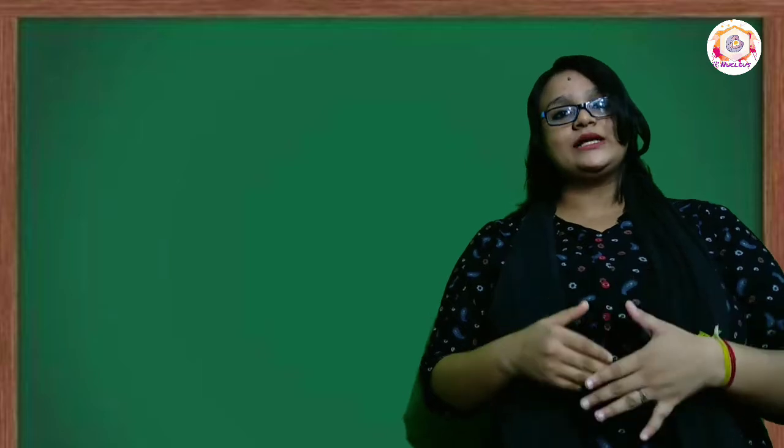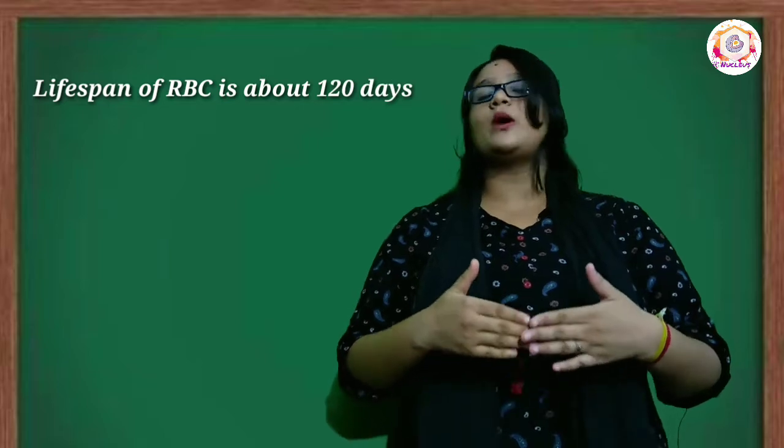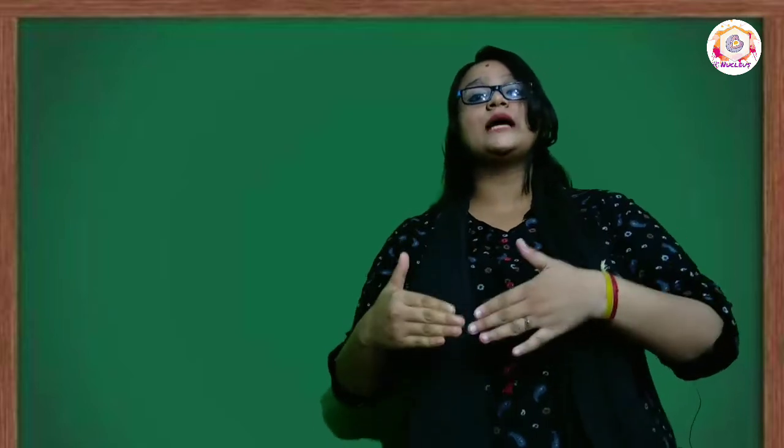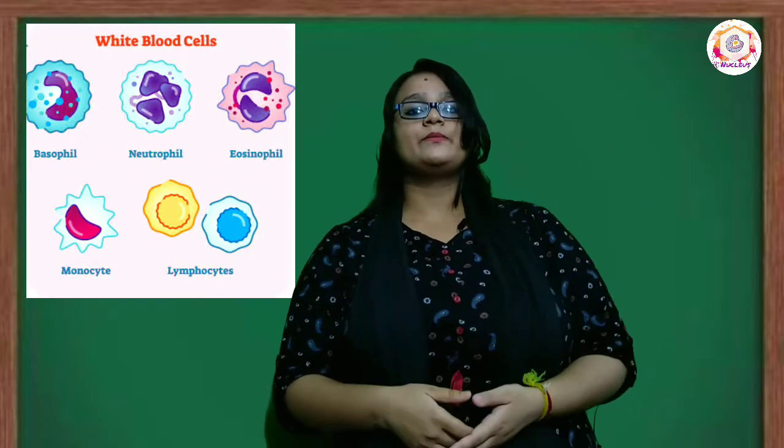Mature RBC is the only cell that lacks a nucleus, due to which it has a shorter lifespan, you can say of 4 months or 120 days. Every day, millions of red blood cells die and more than 4 times of what has died get renewed in the bone marrow.